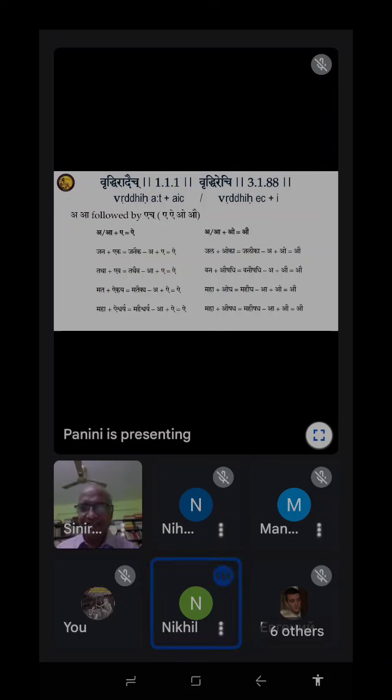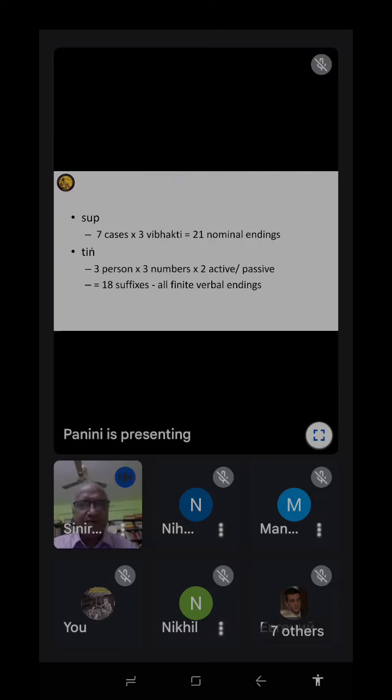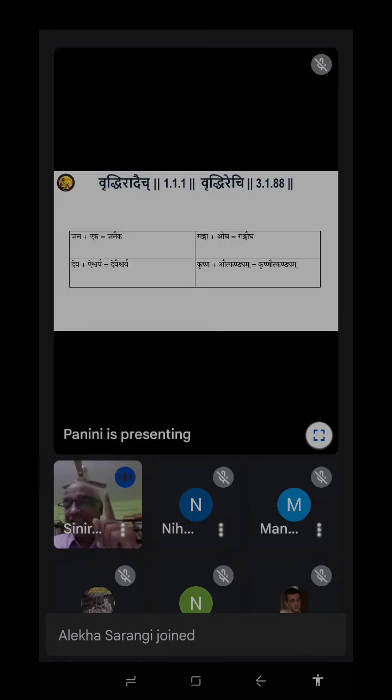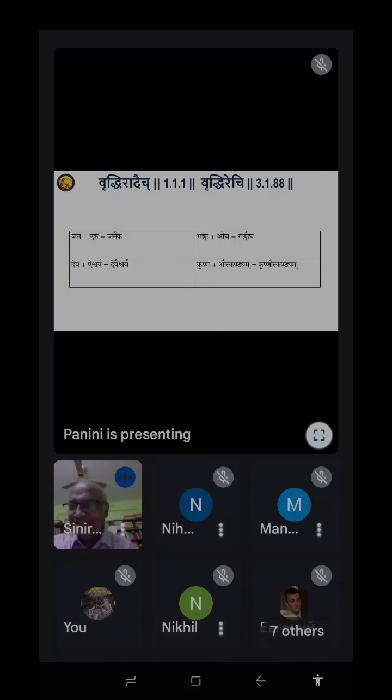So why does it become ec? Where does the I come from? I told you yesterday you had Iko Yan Aci, no? Aci means if it is followed by ach; the I added represents the condition. Saptami Vibhakti always represents condition. Aci means ach for A. Ech means ech for E. If ech follows, then you get Vriddhi. Okay. The Ikara always represents the condition. The Saptami Vibhakti is used as a condition. Okay, so that is Ikaranta. Always you see Vibhaktis are important in the sutras because they represent the sentence meaning. Unless we know this Vibhakti, the sutra cannot be understood.